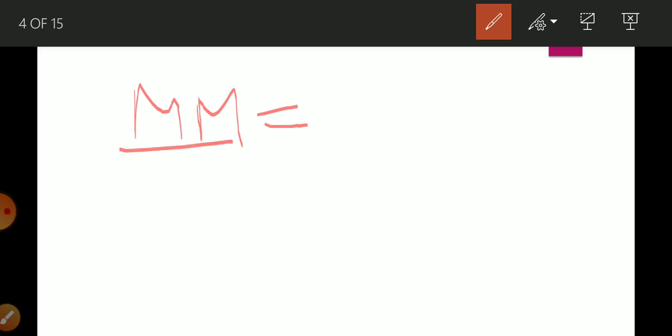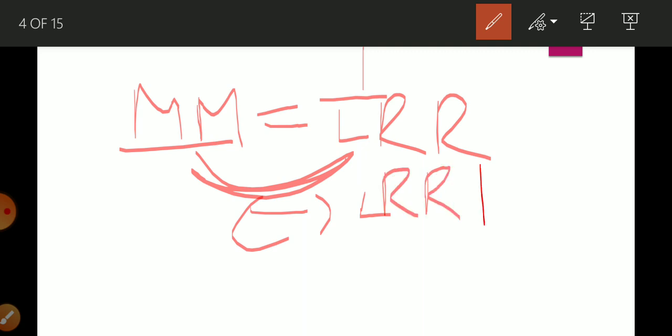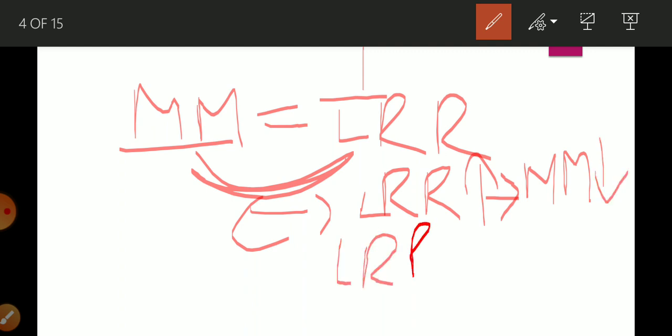Money multiplier is equal to 1 upon LRR. So which type of relation we find? We find negative relation. If legal reserve ratio is high, in return money multiplier will be low. Suppose legal reserve ratio is low, so in response money multiplier will be high.